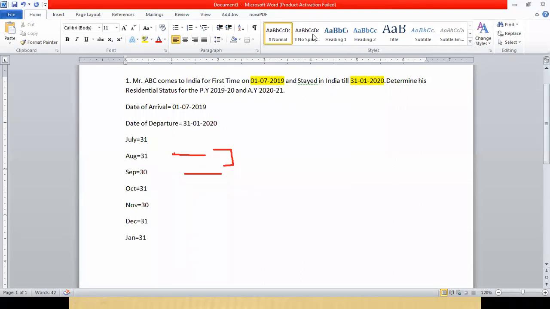So Mr. ABC came on July 1st, 2019 and went back on 31st January 2020. He stayed in India for 215 days during the previous year 1920. So obviously our first basic condition is satisfied, no? Minimum 182 days, and here he is staying in India for 215 days.